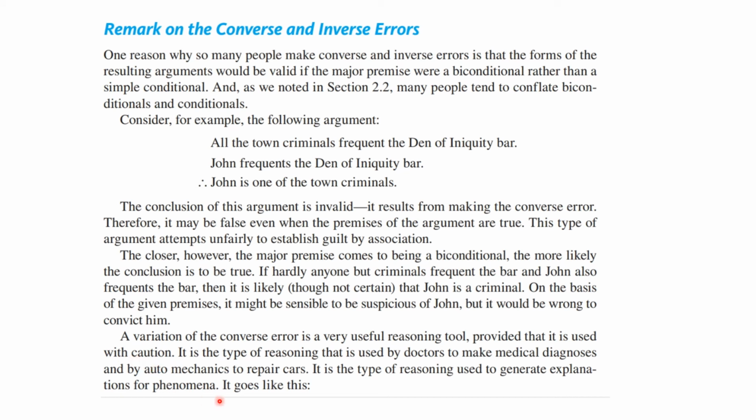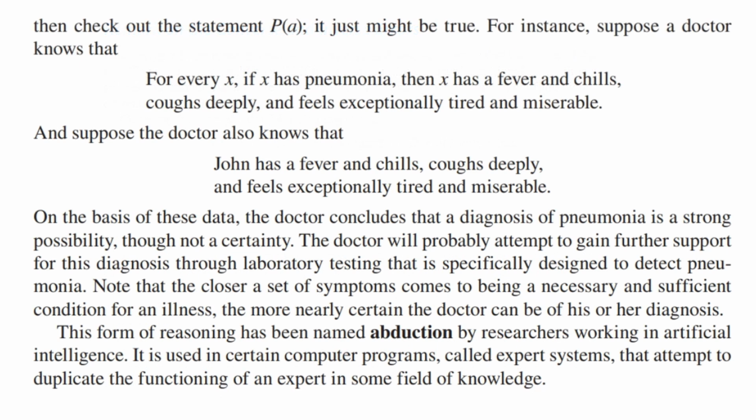Let's suppose that a doctor was trying to make a medical diagnosis. Then it might be this. If X has pneumonia, then he has fever and chills, coughs deeply, and feels exceptionally tired and miserable. And you've got somebody who has all those symptoms. You might think, oh, they probably do have that disease, or they might have that disease. It is not a certainty.